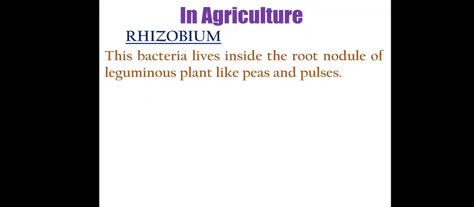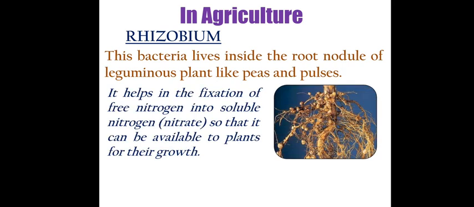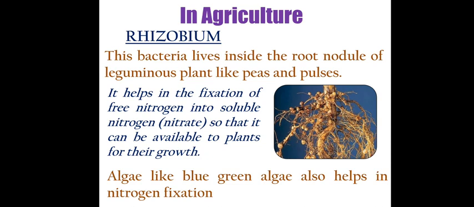Microorganisms are also very well used for agricultural purposes, like rhizobium. I have already told you in the first chapter on crop production that rhizobium is present in the root nodules of leguminous plants like peas and pulses. It helps in the fixation of nitrogen, converting free nitrogen into the fixed nitrate form, which is soluble and can be easily absorbed by the plant for growth. Similarly, algae like blue-green algae also do nitrogen fixation, so they help in the agricultural sector too.